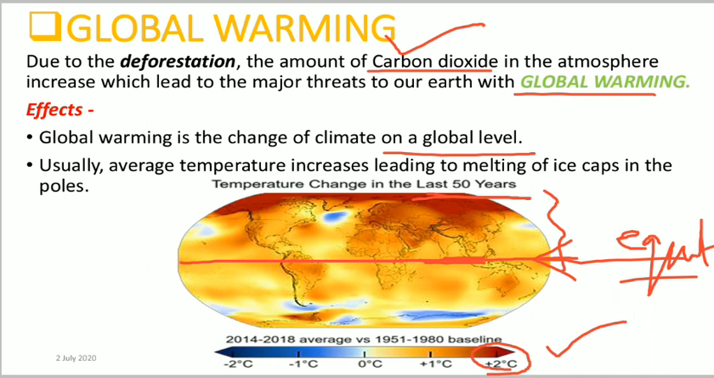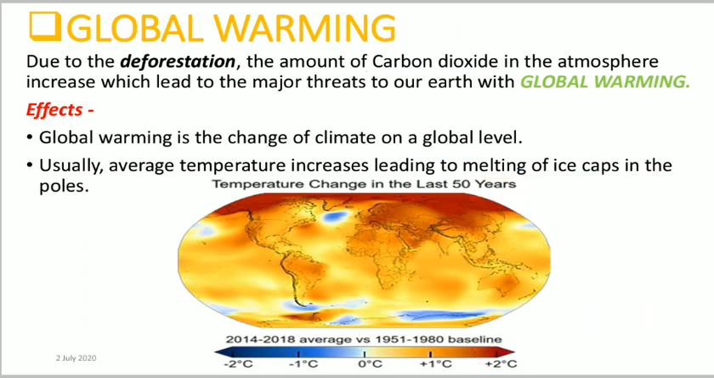So usually what happens, the temperature increase leads to the melting of the ice caps, and that water may cause floods also, due to global warming, right? And this is the consequence of deforestation. So we have seen that there are so many things which are the effect of deforestation.